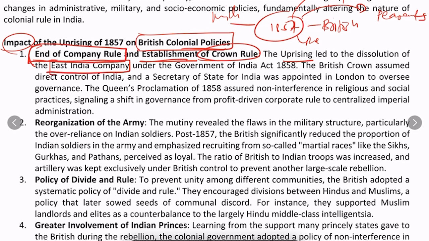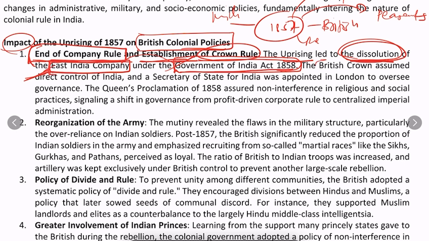If you remember, East India Company came to India to do trade and commerce, but eventually created their political administration, a political empire, a kind of political establishment, instead of doing trade. That is what East India Company was. But under the Government of India Act 1858, this East India Company got dissolved. I hope you understand. The Government of India Act 1858, a very significant thing, dissolved the East India Company.